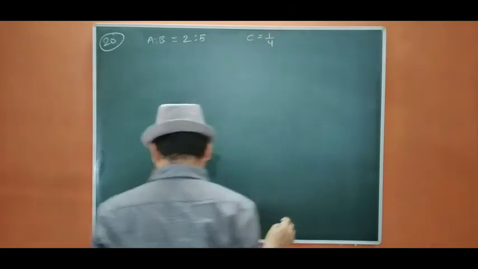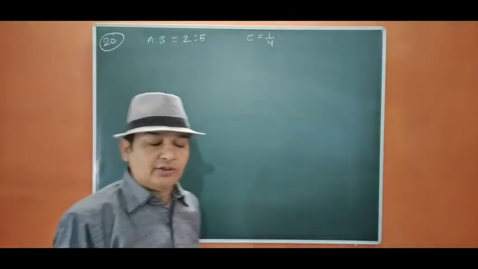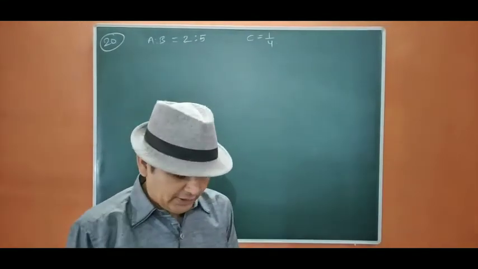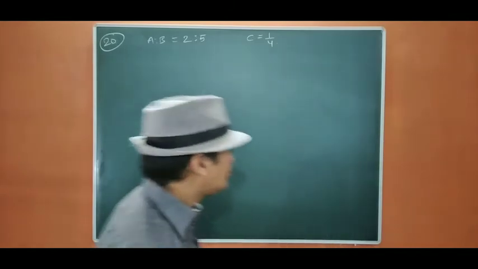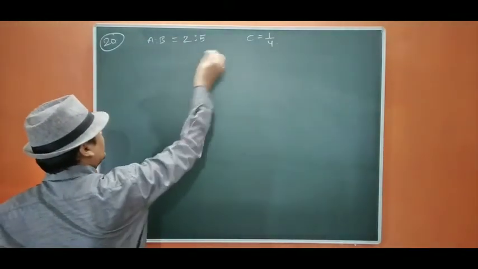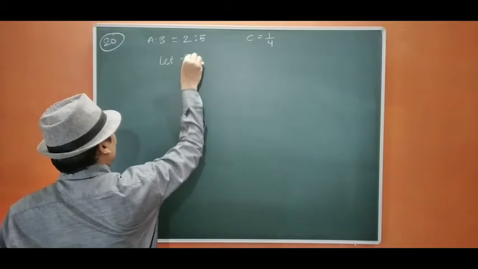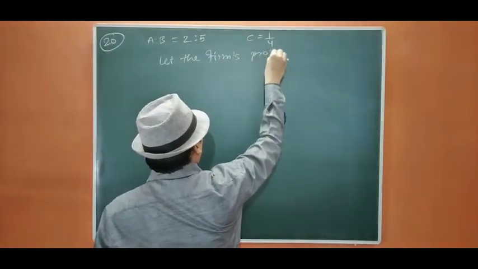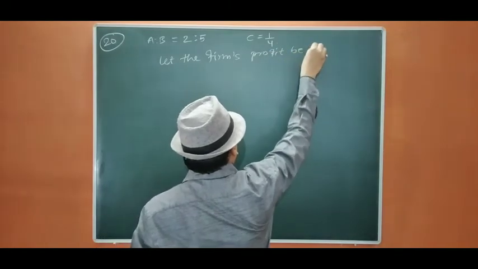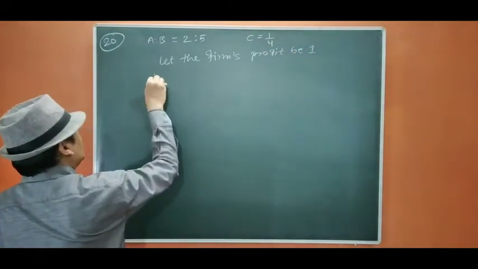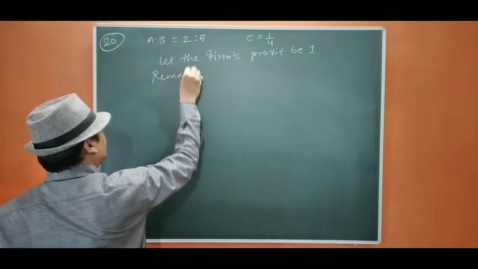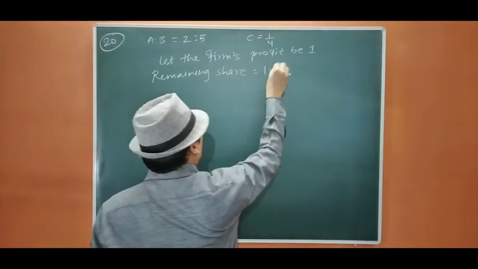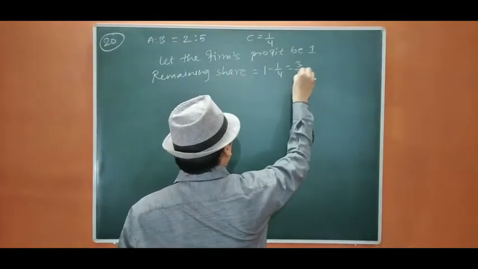Now it is not said from whom C is going to take his share. In such a case, he is going to take from the firm. So let the firm's profit be 1. Therefore remaining share equals 1 minus 1 by 4, equals 3 by 4.